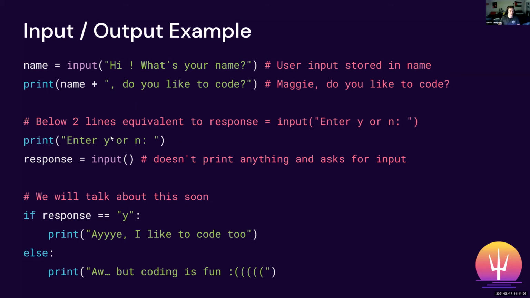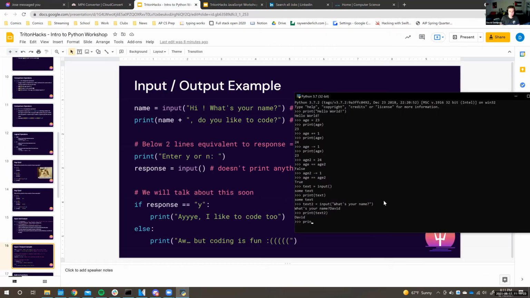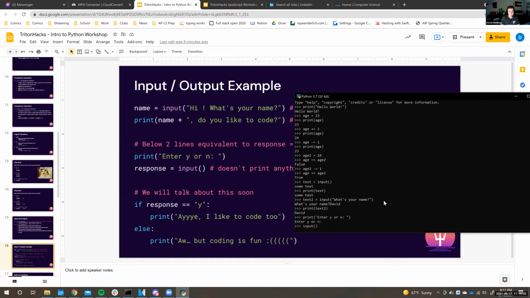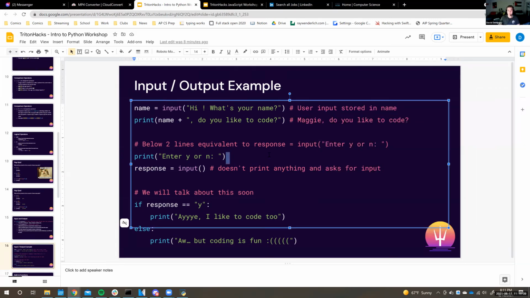So in this case, this is just an example that shows what you can do instead of putting a parameter to input. So this is equivalent to using the input, except this will automatically bring you to a new line. So if instead we did this before, I'll show the demo actually. Print, enter y or n. So it prints it, and then like if we do an input, it's on a new line. So if instead you don't want it to be on the same line like we had before, you can do a print statement and then you can collect an input after.